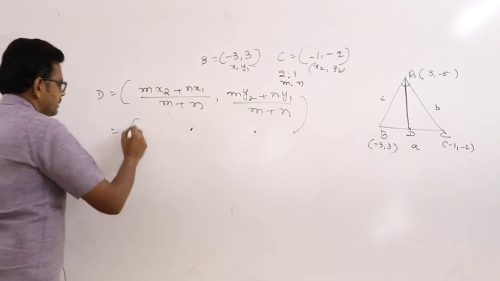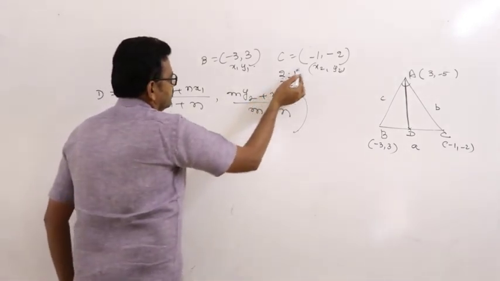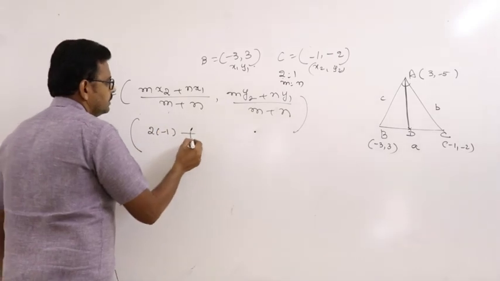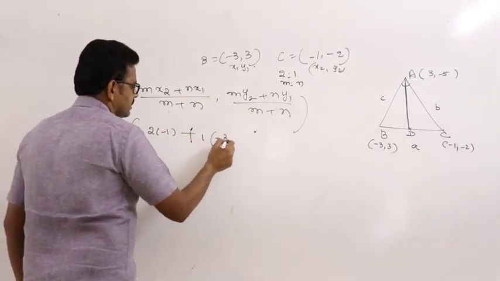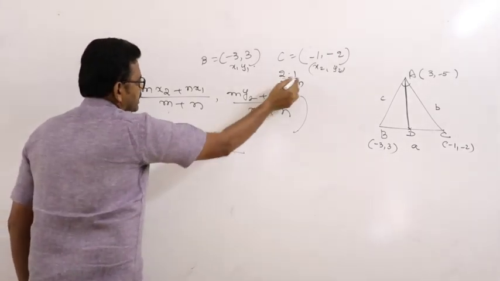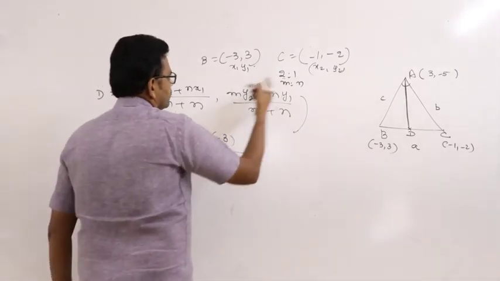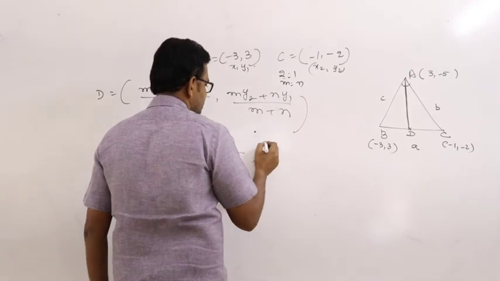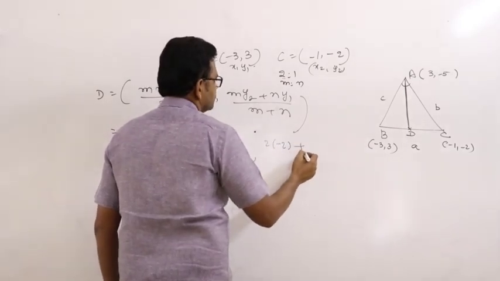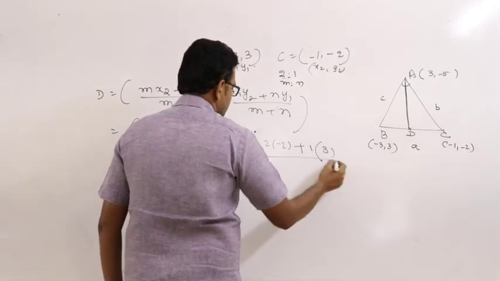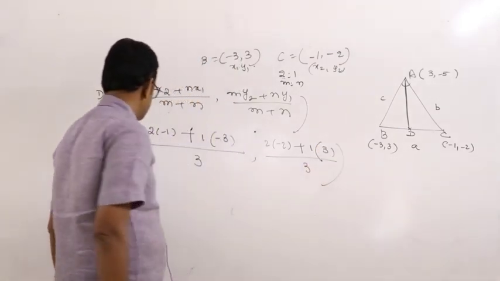Therefore mx2 is 2 into minus 1 plus n x1 is minus 3, by m plus n, 3, and my2 is 2 into minus 2 plus n y1 is 3, by m plus n.